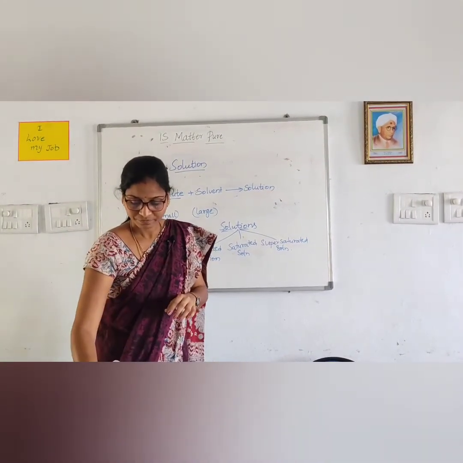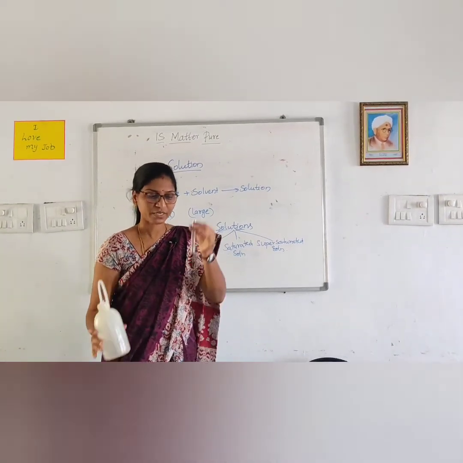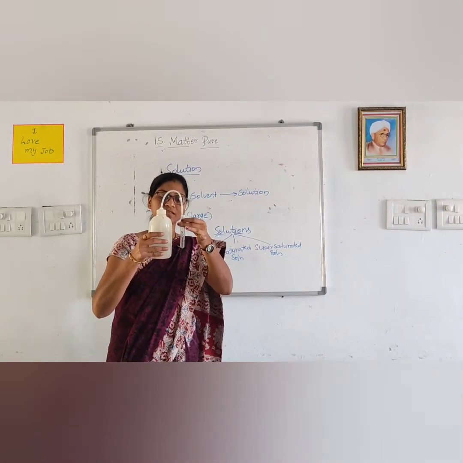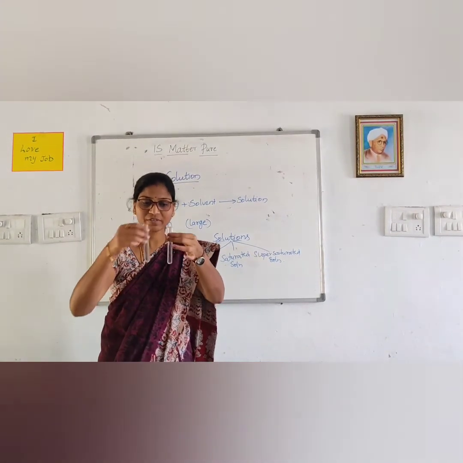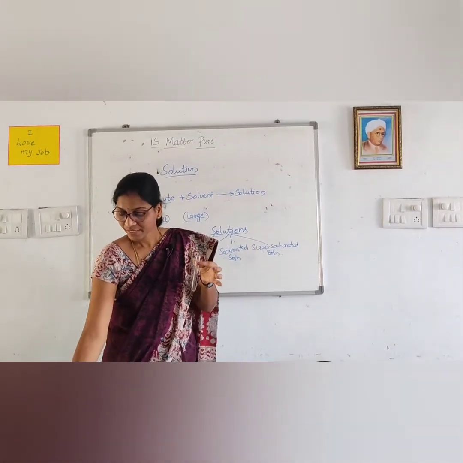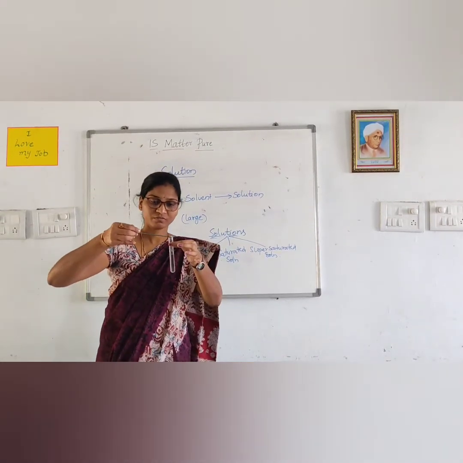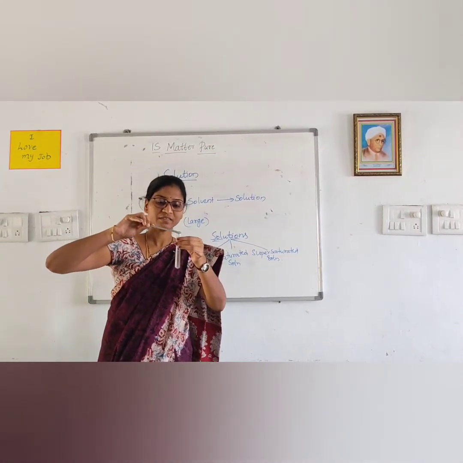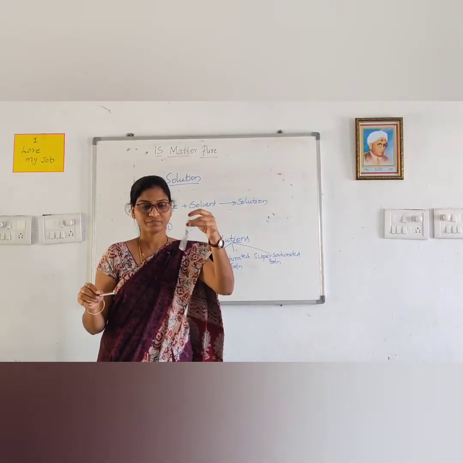And next one is saturated. See, in a test tube we are taking water, the same quantity of water which we have taken in the earlier test tube. Into it we are adding the solute, that is the salt, and mixing.